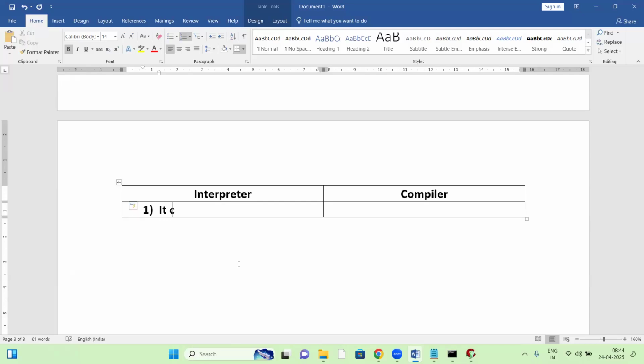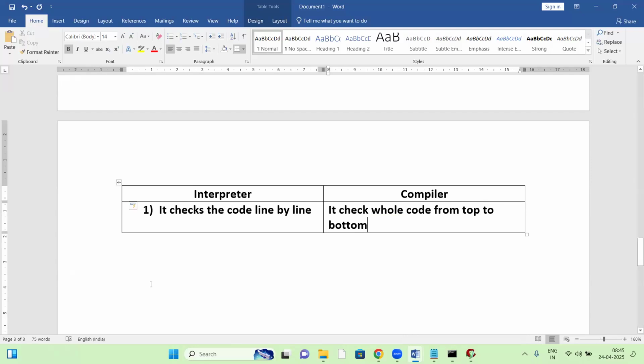See, interpreter first. It checks the code line by line. The interpreter checks the code line by line. The compiler checks the whole code from top to bottom. So the interpreter checks the code line by line, and the compiler checks the whole code from top to bottom.